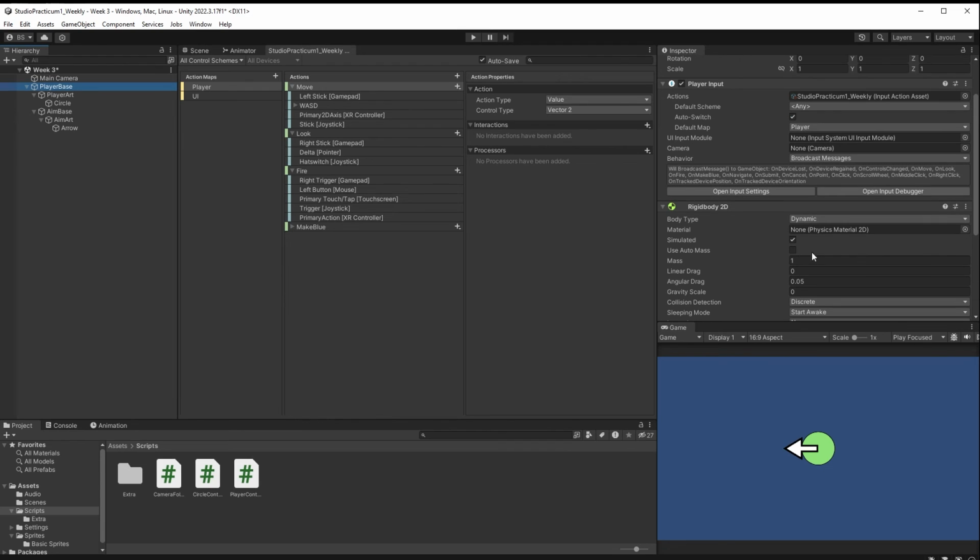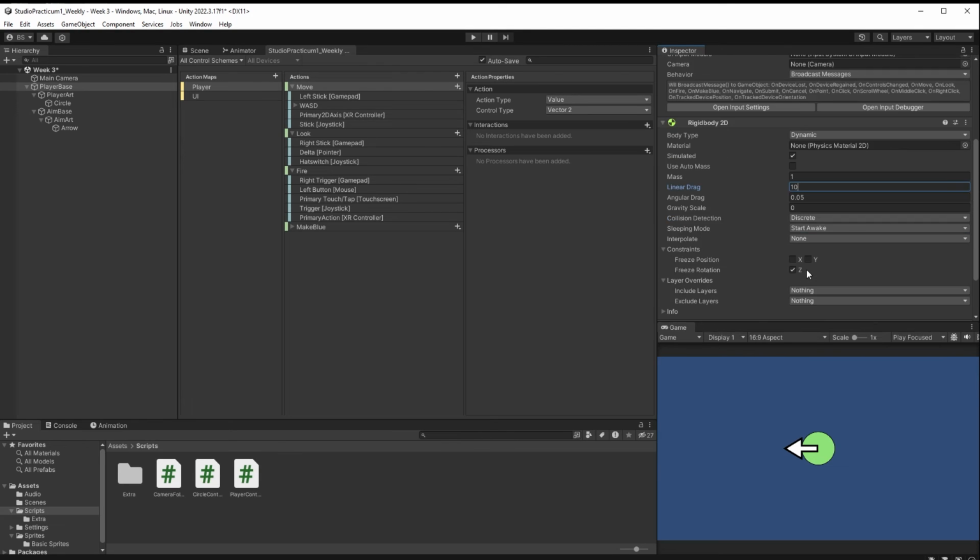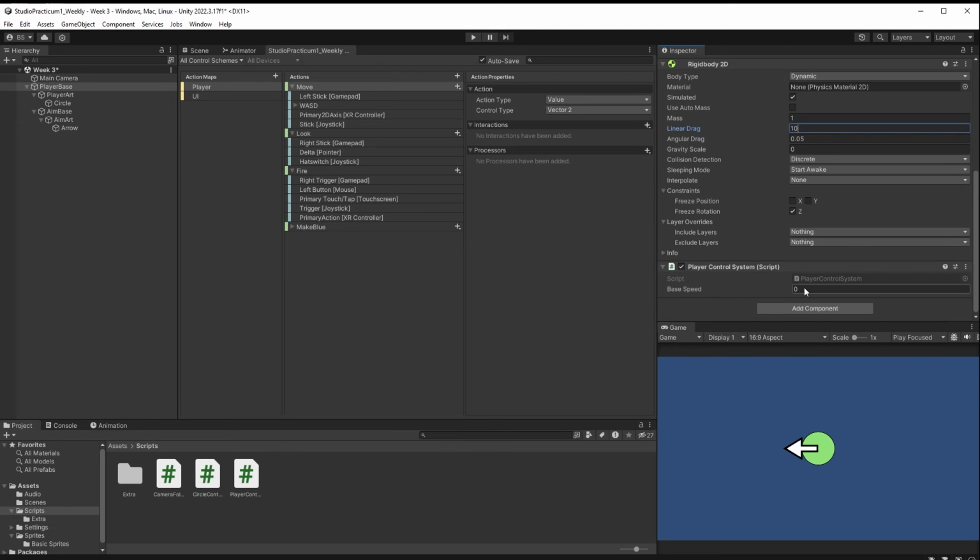So if we come in here to our rigidbody, we have a mass of 1, let's just leave our mass for now. Let's set up our linear drag to 10, let's say. And we want to change our base speed, so let's change our base speed to 50. These are just numbers I'm guessing at, just so you guys know. You are going to adjust these values so that your game feels good to you.